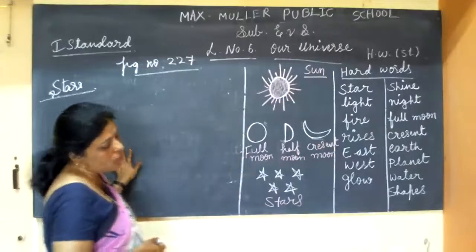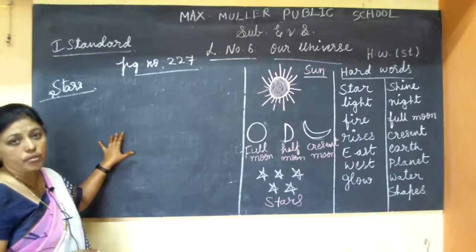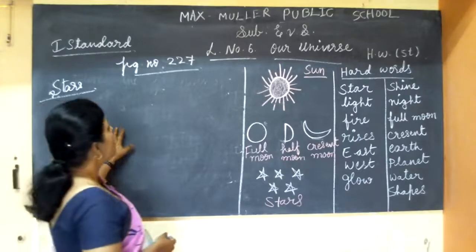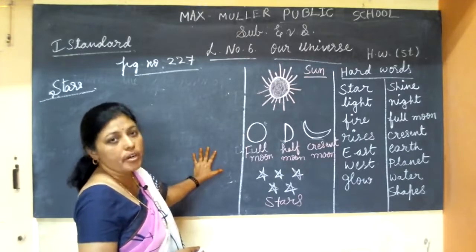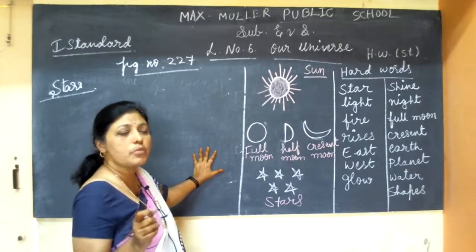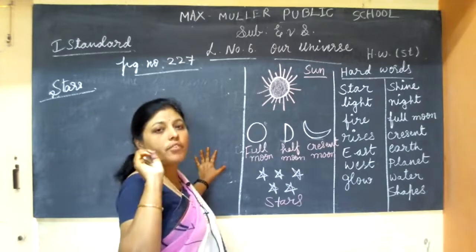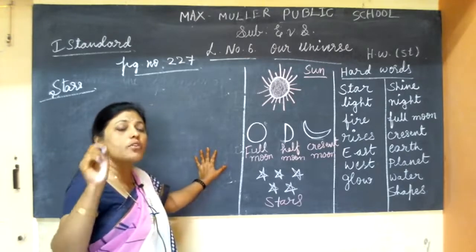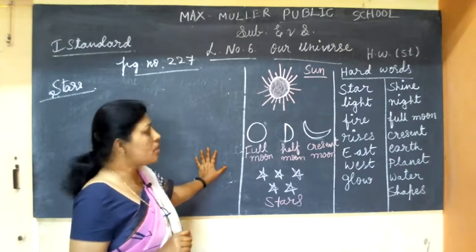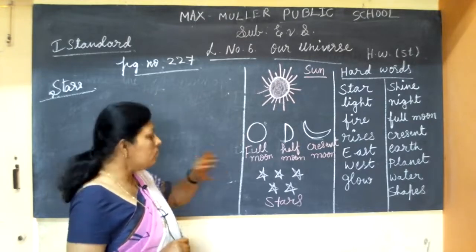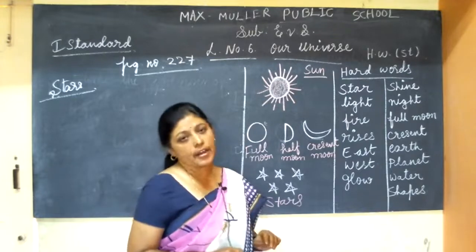We can see the stars in the sky at night only. Are you understood about stars? So it is also a big ball of fire, but it looks small because it's very far away from us, from the sun also. So it gives light. Okay. So it twinkles only at night.